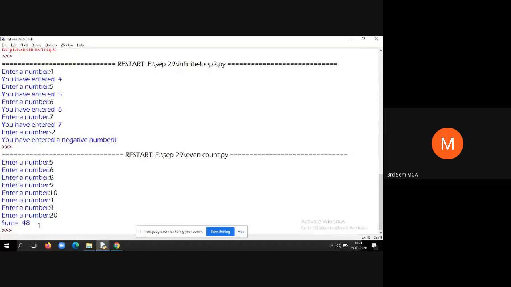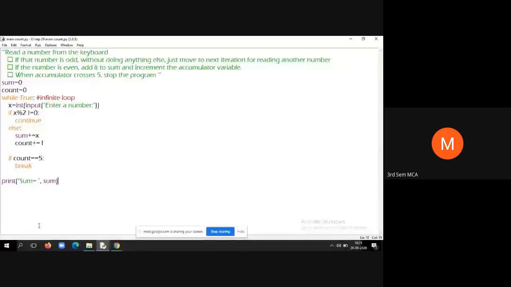For that, we have used the statement sum plus equals x, which is nothing but sum is equal to sum plus x. So this will do the summation cumulatively. And finally, just before terminating the program, we are displaying the sum, that is sum is equal to 48.